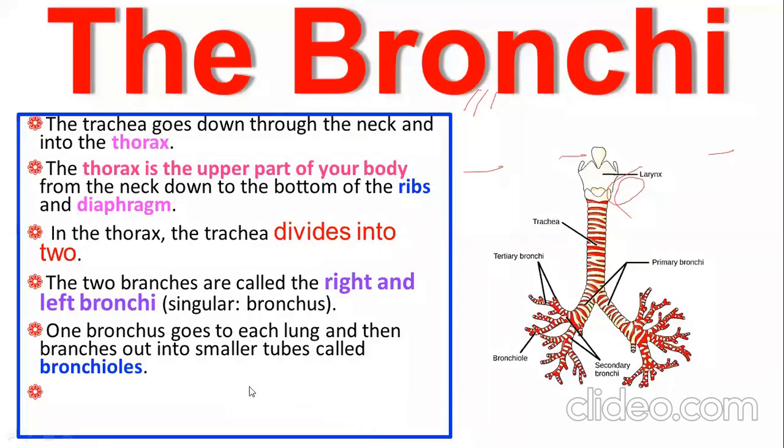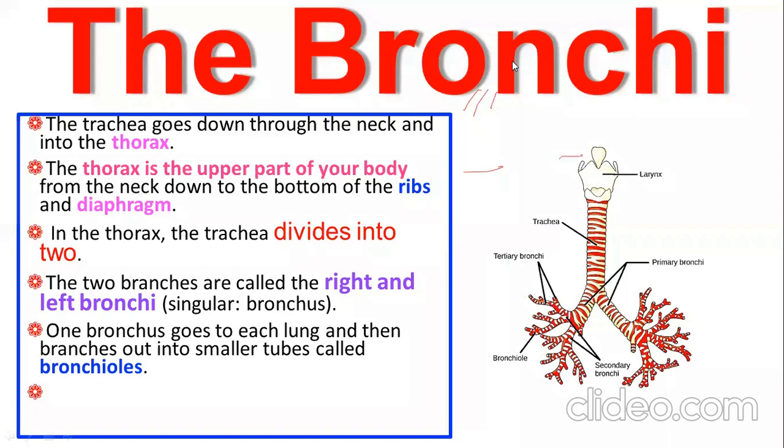Now bronchi. The trachea goes down through the neck and into the thorax. The thorax is the upper part of your body, from the neck down to the bottom of the rib, up to the diaphragm. In the thorax, the trachea divides into two. The two branches are called what? Right and left bronchi. Am I clear?